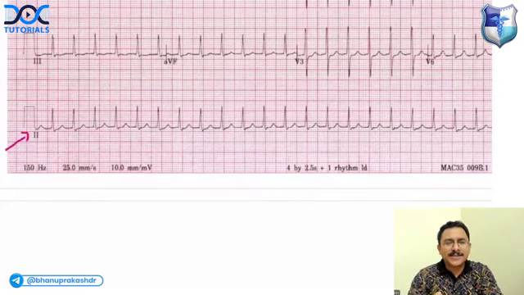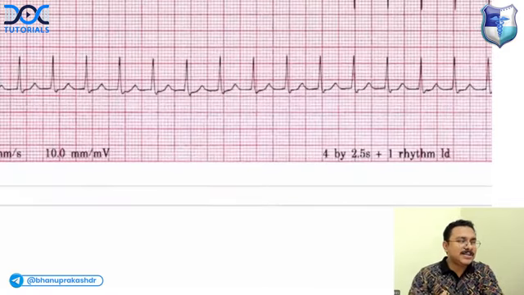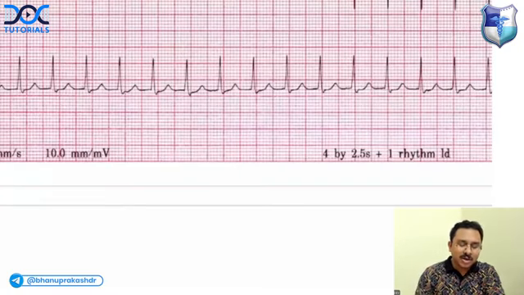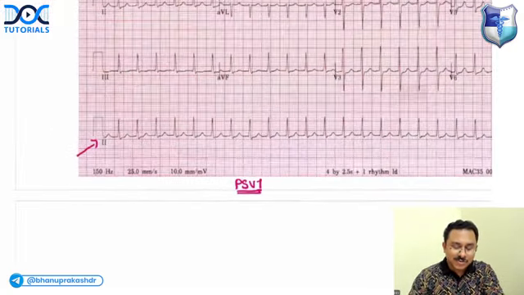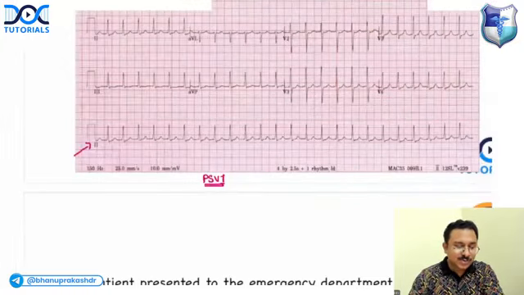So what is narrow complex and wide complex? Narrow complex means the QRS duration is less than 3 small squares. The wide complex means the QRS duration is more than 3 small squares. So tell me, when there is a regular narrow complex tachyarrhythmia, in the comment section, can you answer Ajit, Anirudh, Ayushi, Neetu, is there any P wave? Are you able to see a P wave? Answer is no. You're not able to see a P wave. So what is the diagnosis? PSVT, paroxysmal supraventricular tachycardia is the diagnosis.